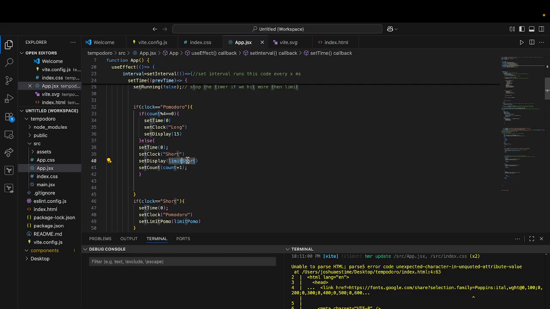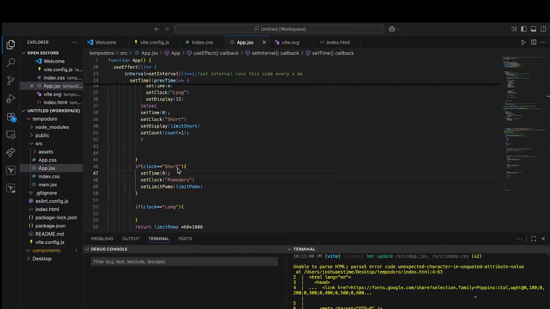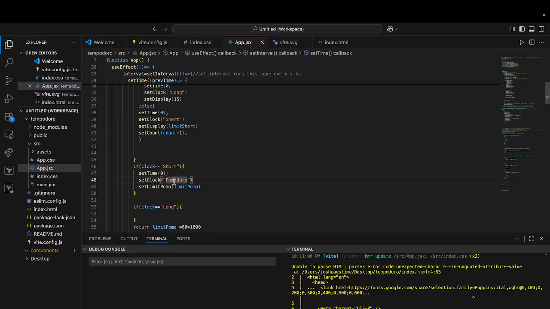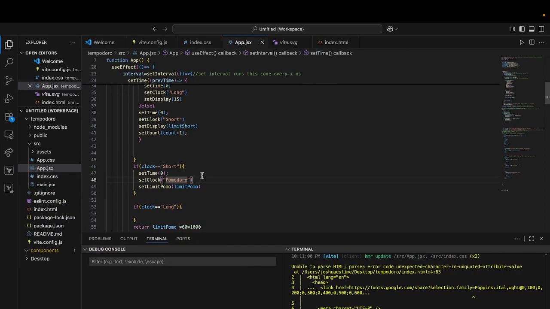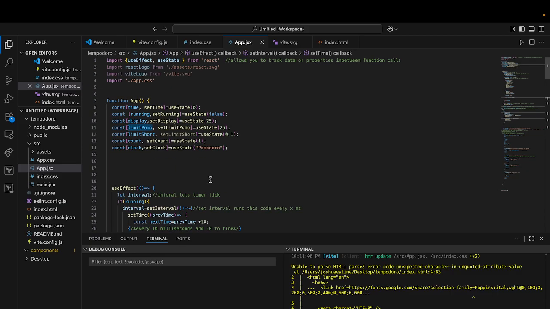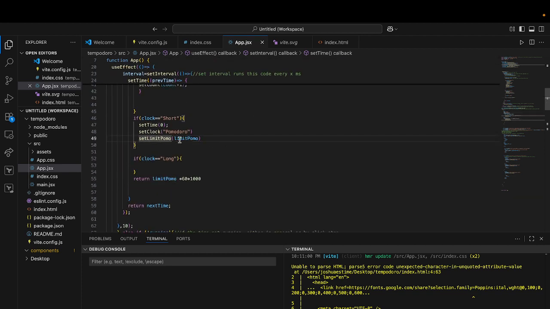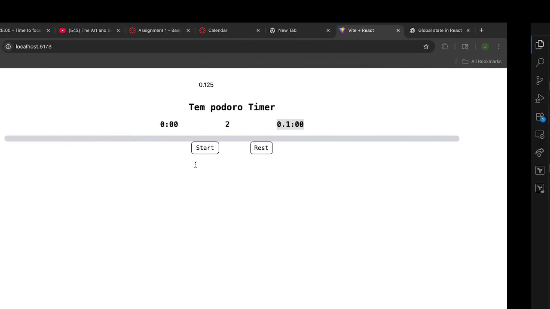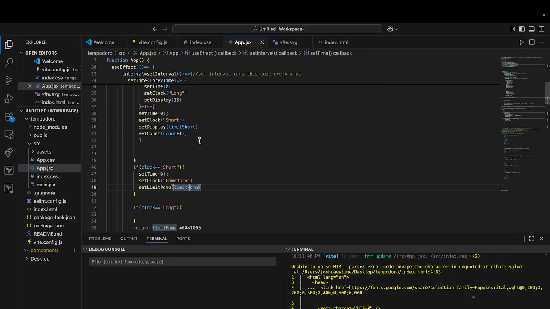We came back. After we came back, we said, okay, we're saying if clock is equal to short, which it is. We said our set time should become 0, which worked. Okay, it reset. Our set clock should become Pomodoro, which is not working. It's not setting. Is it limit Pomodoro or limit Pomo? Set clock should be limit Pomo. Set clock is not going to limit Pomo. It's going back to limit short. Why is it going back to limit short?